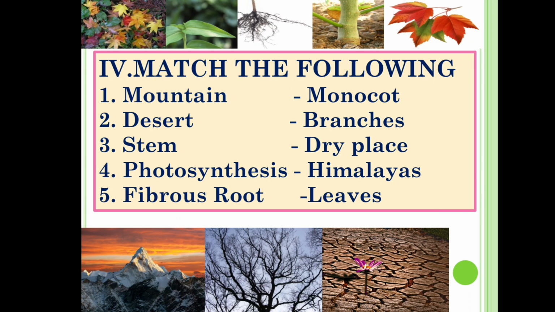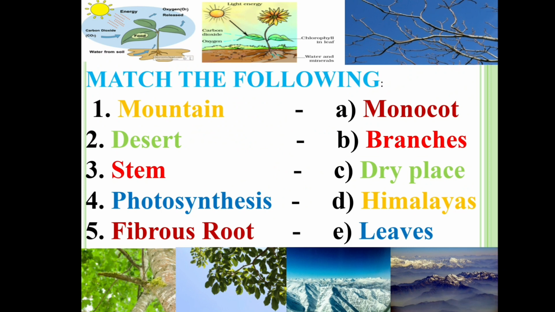Match the following: mountain, desert, stem, photosynthesis, fibrous root. So mountain, we know that it is Himalayas. And second one, desert, it is the driest place. So the answer is dry place. Third one, stem. So it only supports the branches. Answer is branches. Fourth one, photosynthesis. Answer is leaves. Fifth one, fibrous root. The answer is monocot.